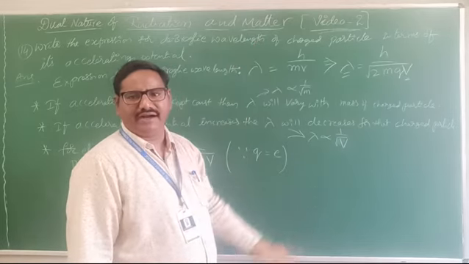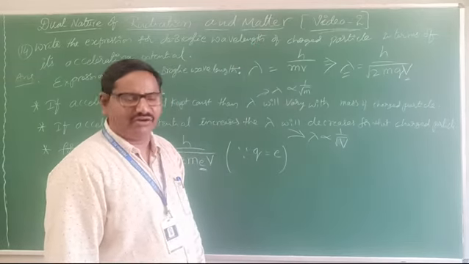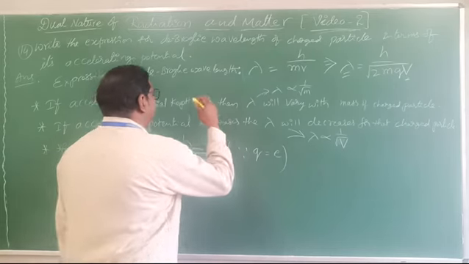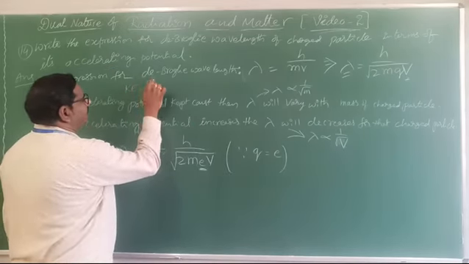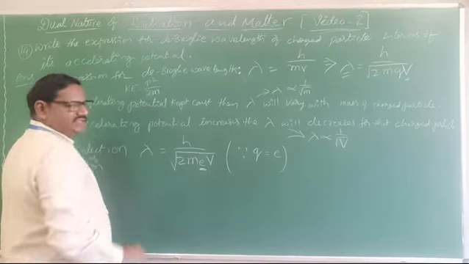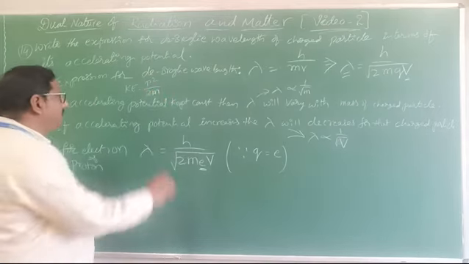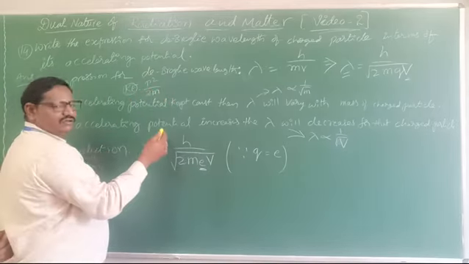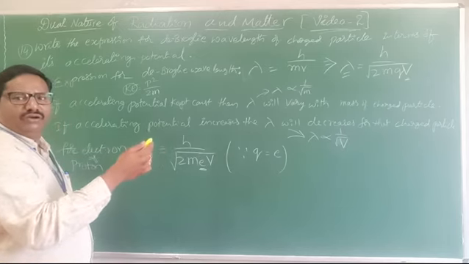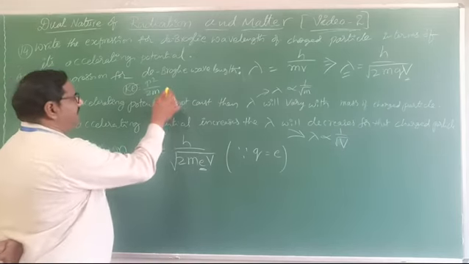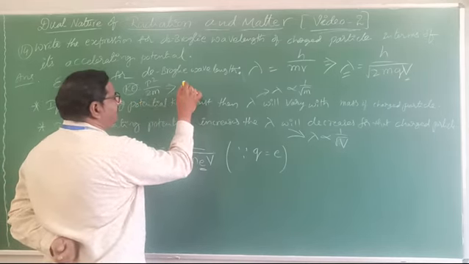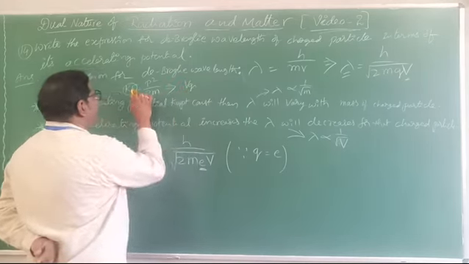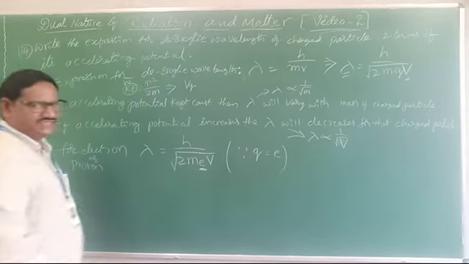What about the momentum and kinetic energy relation? Do you know? The kinetic energy K equal to P square by 2m, as we already wrote previously. In this one, kinetic energy is gained by applying the accelerating potential. So we will write VQ, because the energy or work done will be the same.